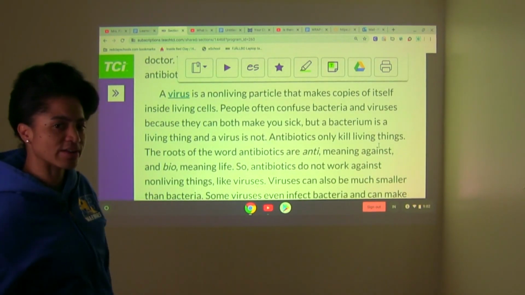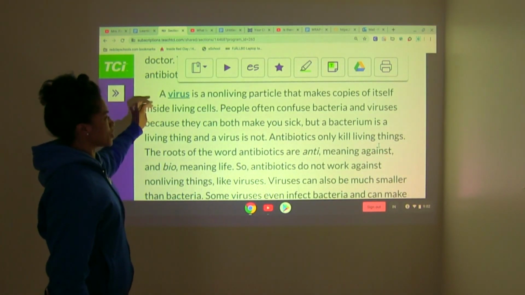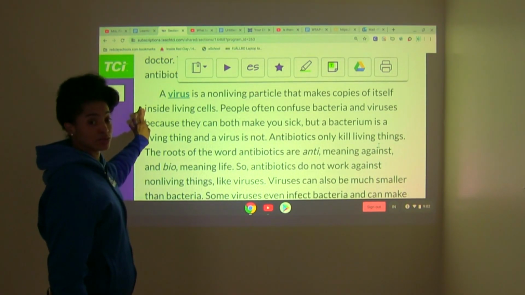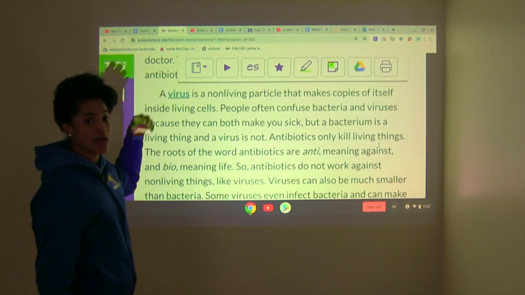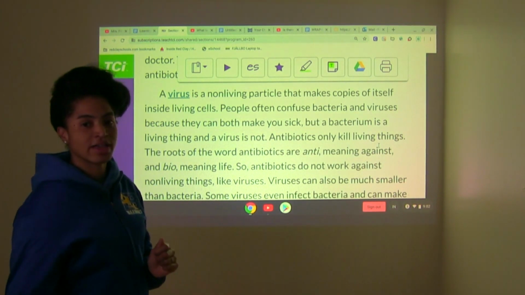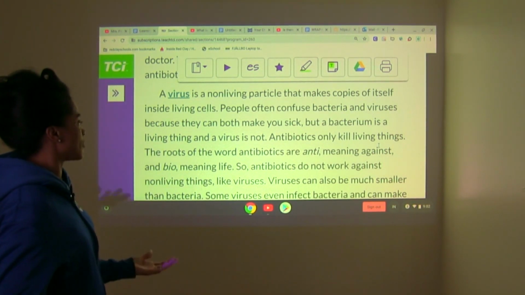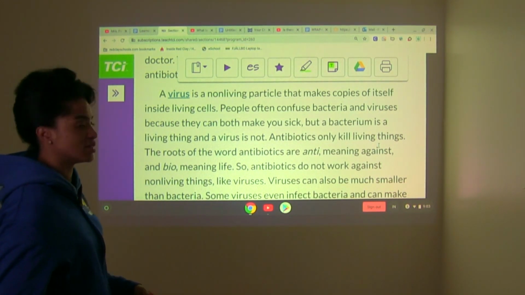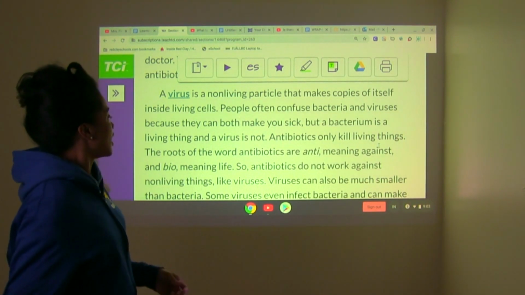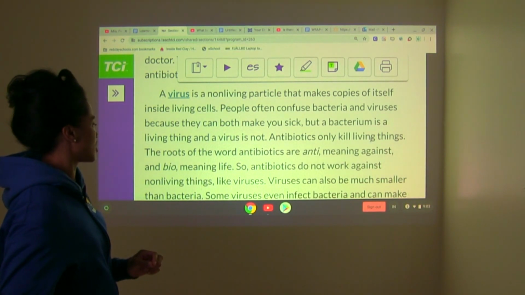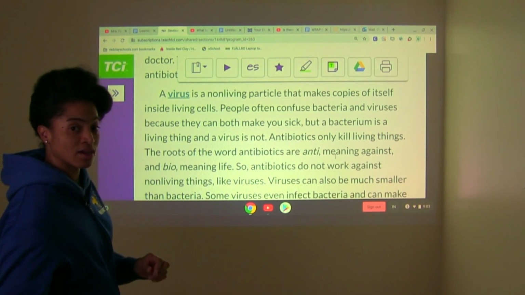So here it says a virus is a non-living particle that makes copies of itself inside living cells. Non-living particles makes copies of itself inside of living cells. People often confuse bacteria and viruses because they can both make you sick, but a bacterium is a living thing and a virus is not. Antibiotics only kill living things. The root of the word antibiotics are anti, meaning against.